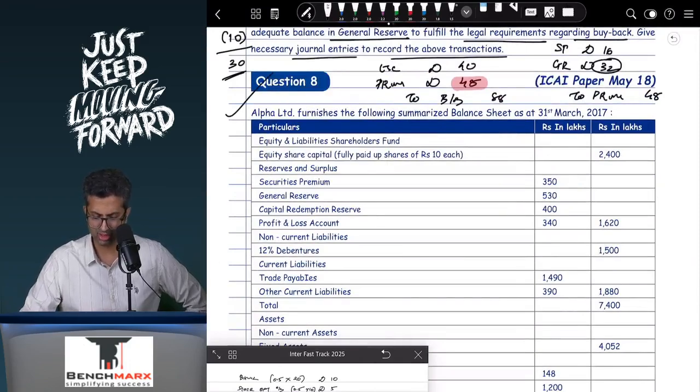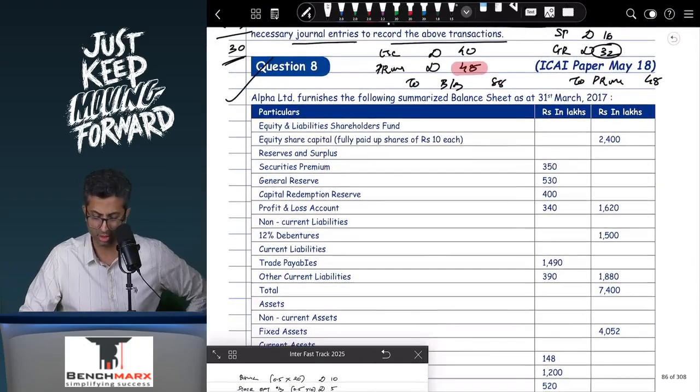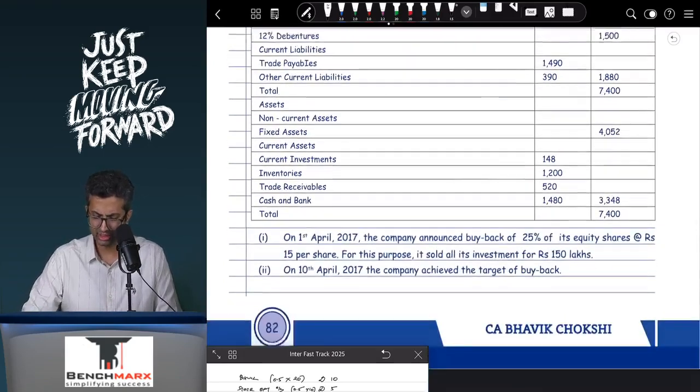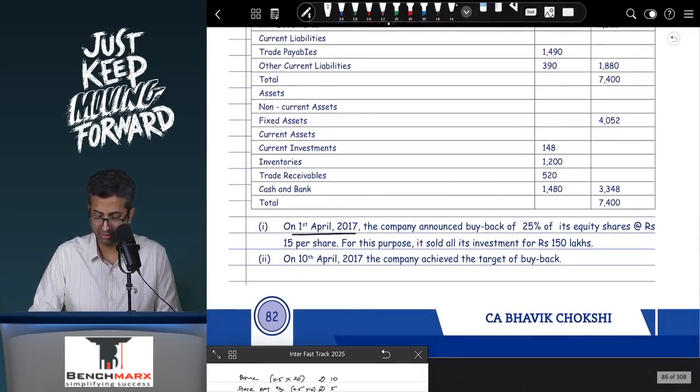It's an exam question, but again it's a fairly manageable question, I would say. Alpha furnishes the following summarized balance sheet as on 31st March 17. The entire balance sheet is there. On 1st April 17, the company announced buyback of 25% of its equity shares at rupees 15 per share, and for this purpose, it sold all investments for 150.